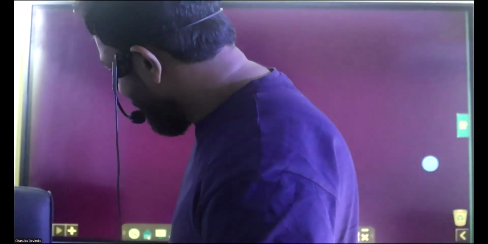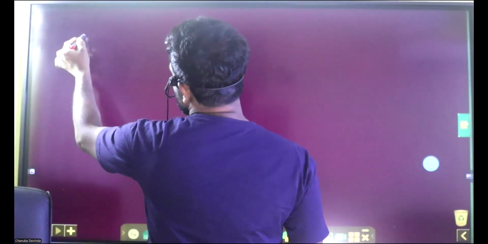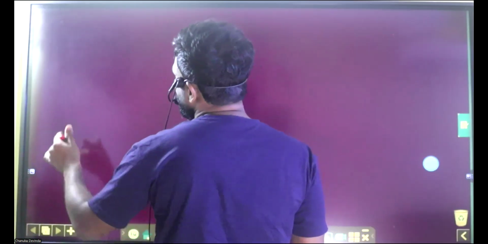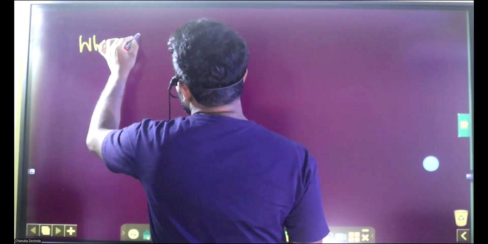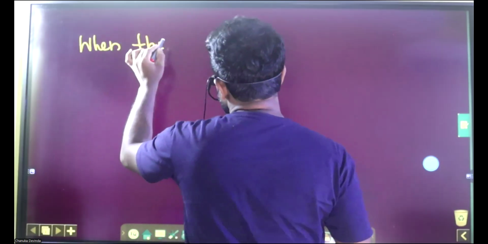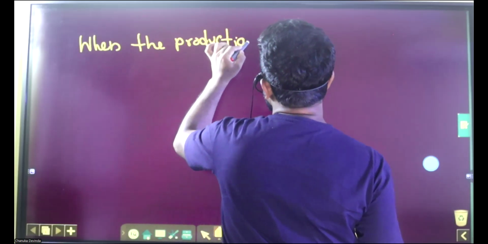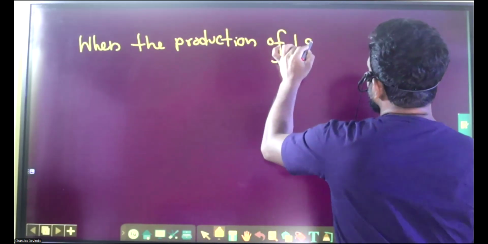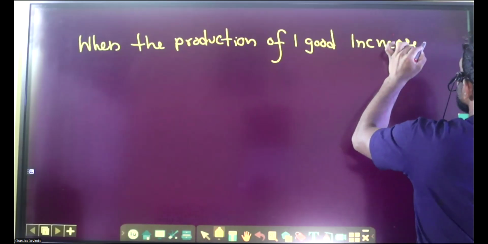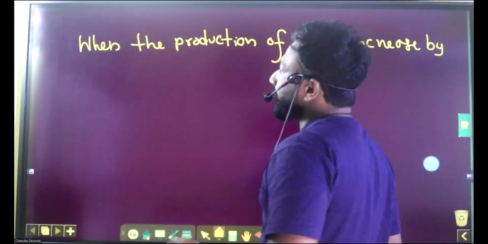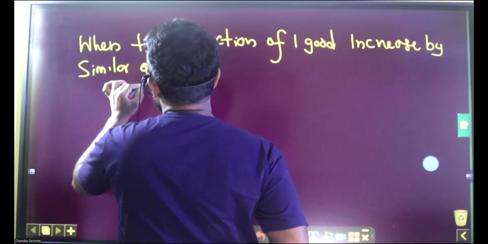We studied constant opportunity cost last week. What was constant opportunity cost? If we recall the definition, when the production of one good is increased by a similar quantity, similar quantity.